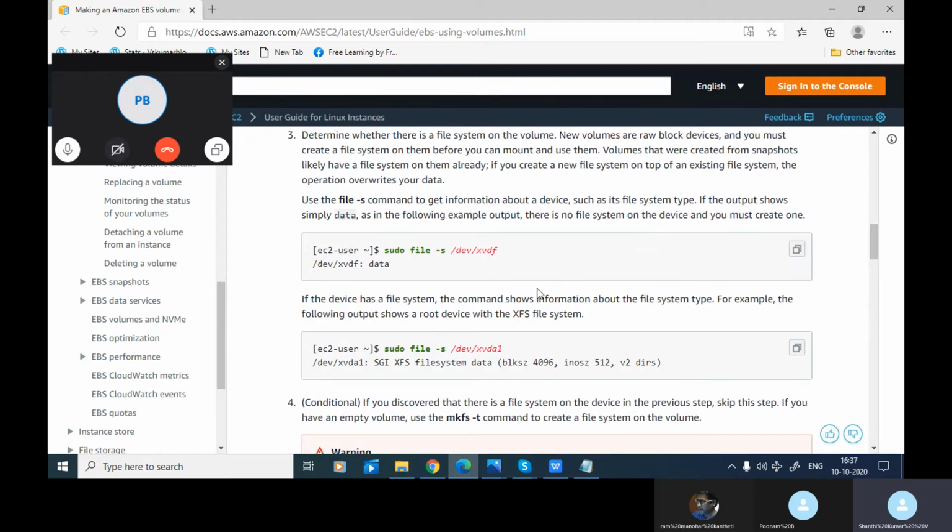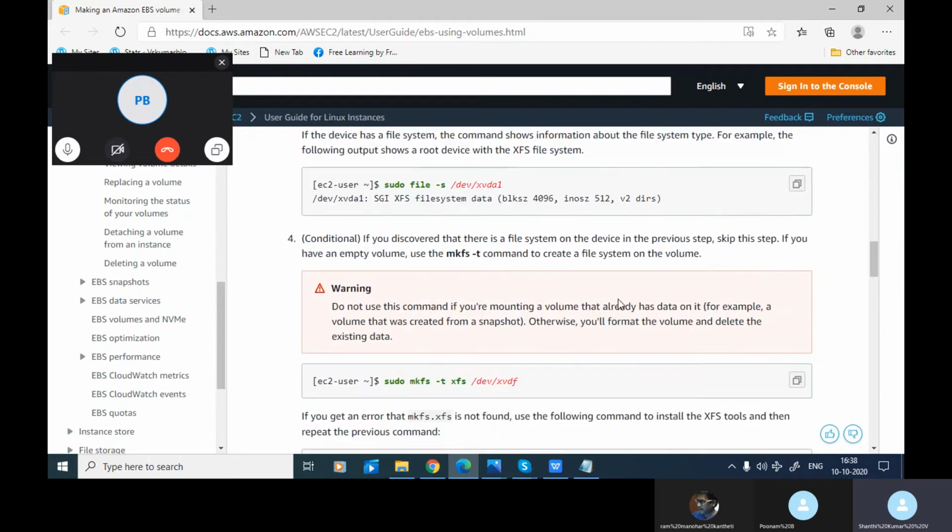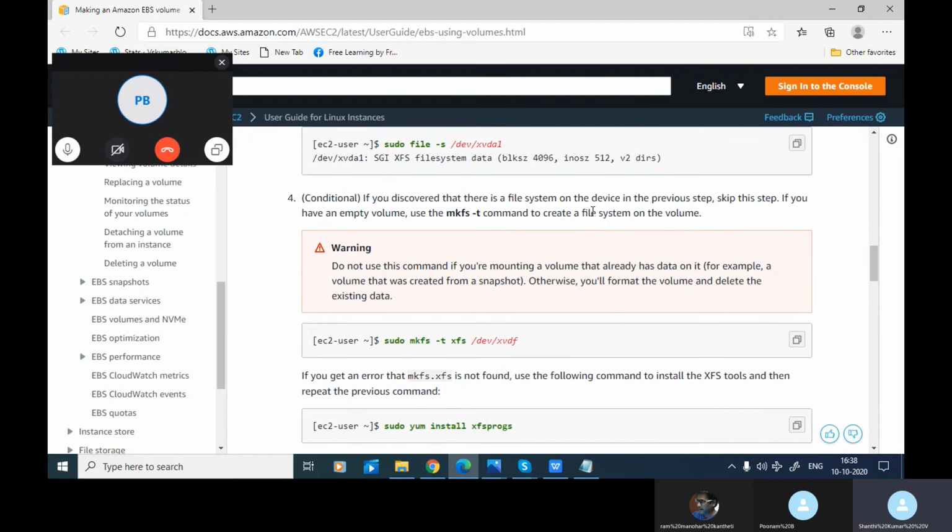If the device has a file system, the command shows information about the file system type. With sudo file -s, if you see that it has got some file system data, some bytes and all those things, then you have discovered that there is a file system on the device. In that case, skip the next step.